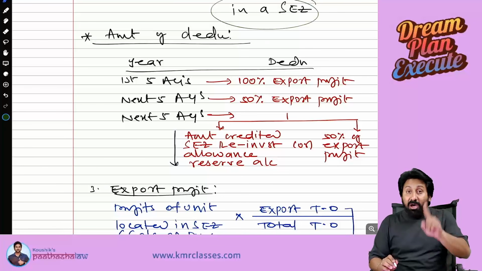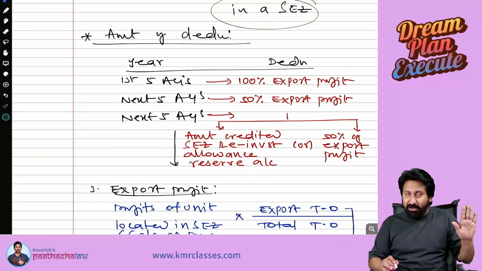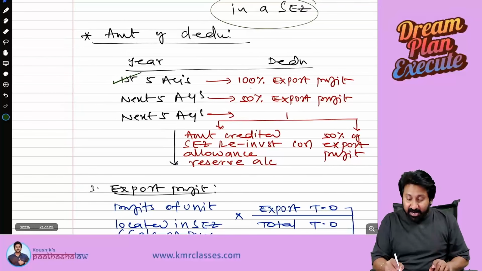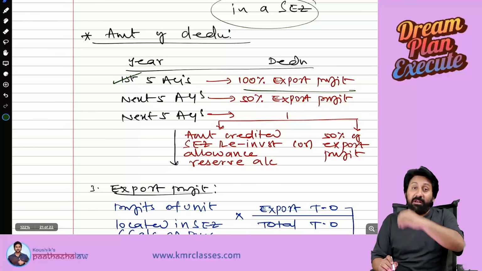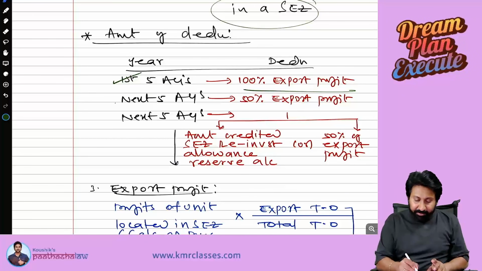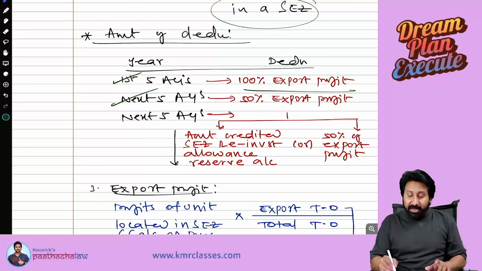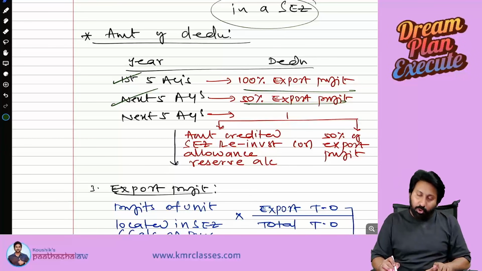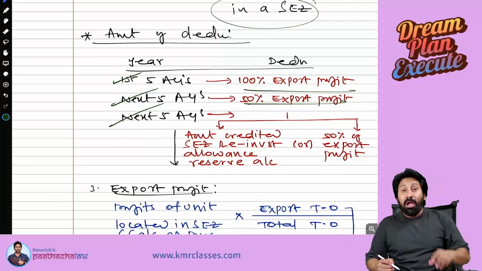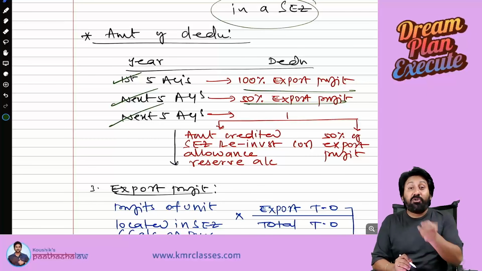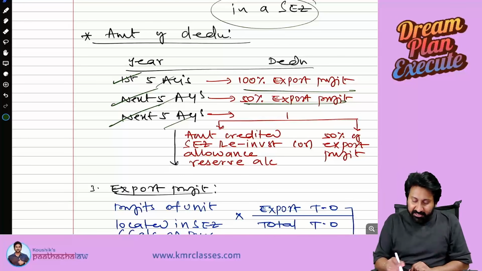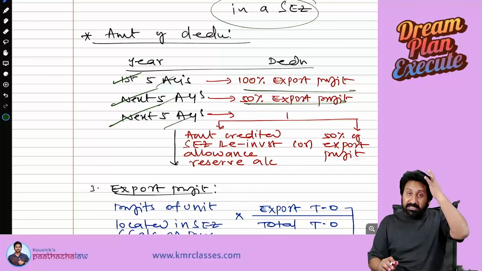Okay, your normal profit I will not give any deduction. First 5 assessment years, 100% of your export profit will be allowed as a deduction. Next 5 assessment years, 50% of the export profit will be allowed as a deduction from the total income. After that, next 5 means what? 10 to 15 years. 5 years means 10 years over. 10 to 15 years, how much amount will be allowed as a deduction?